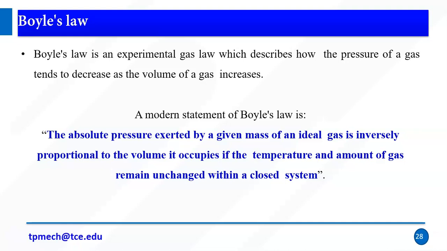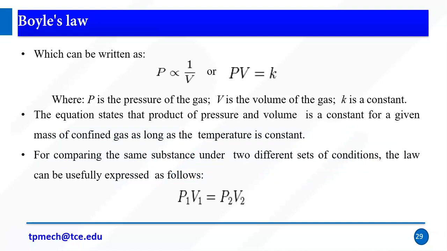Assume that you have a closed chamber filled with some air, pneumatics, right? On top of the closed chamber, we have a piston. If you apply force on the piston, the volume will decrease, right? If you apply pressure, the volume will decrease. If the pressure decreases, then the volume will increase. This is the main simple principle. Pressure is inversely proportional to volume.